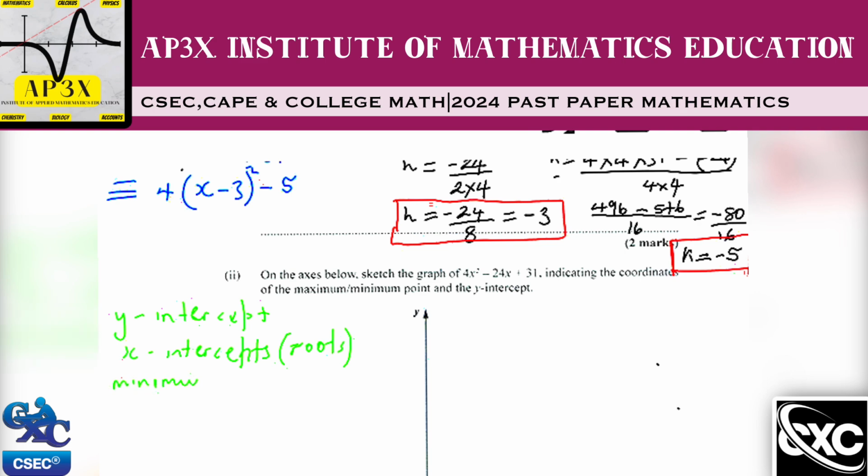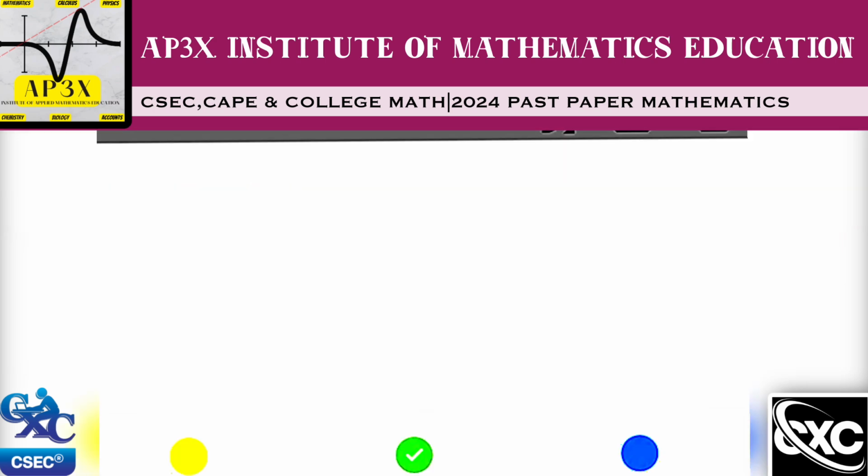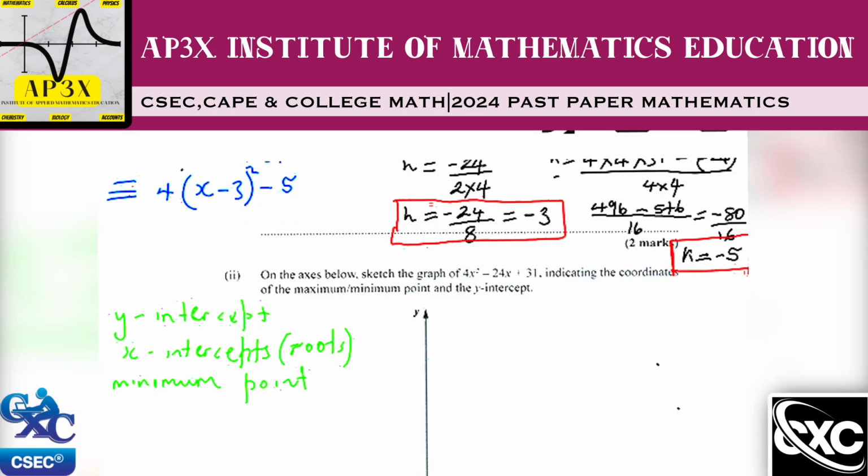All right, your minimum point. That's the lowest point, or the maximum point. In this case, it's a minimum graph because it's a positive curve. So I just wrote minimum point here, but it could also be maximum point depending on the quadratic equation or the quadratic expression. So now once we've done that, it's time for me to tell you how we actually predict or estimate these values.